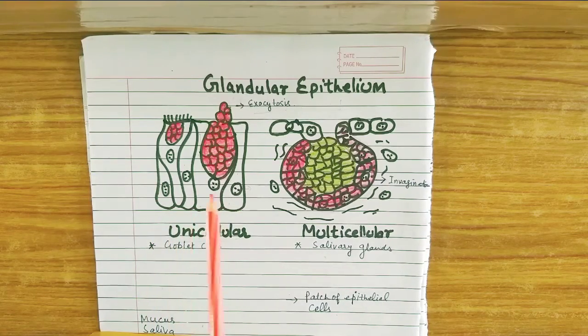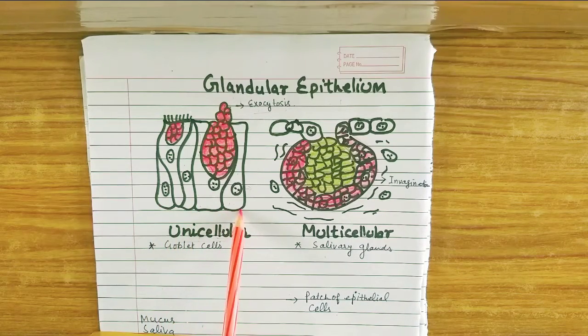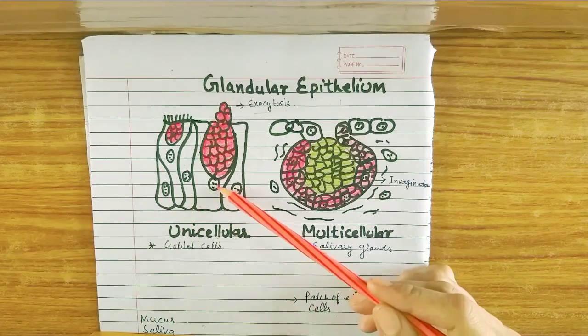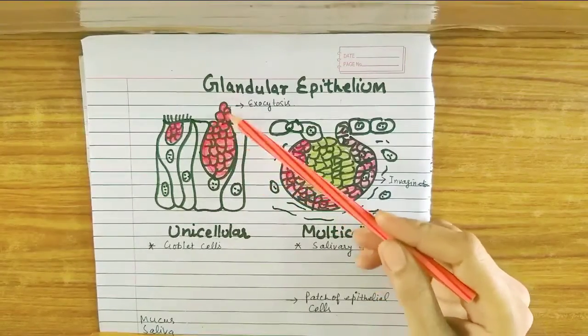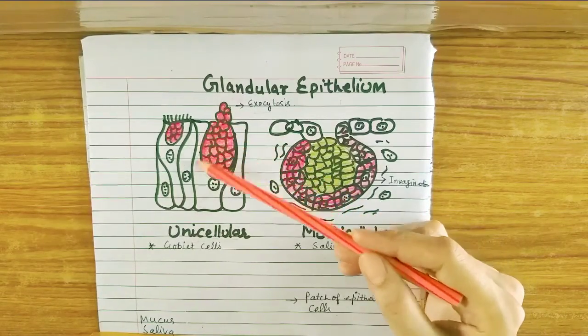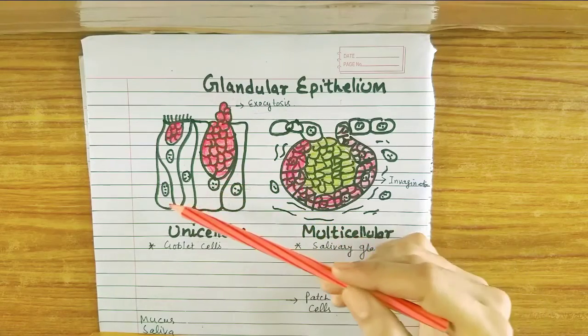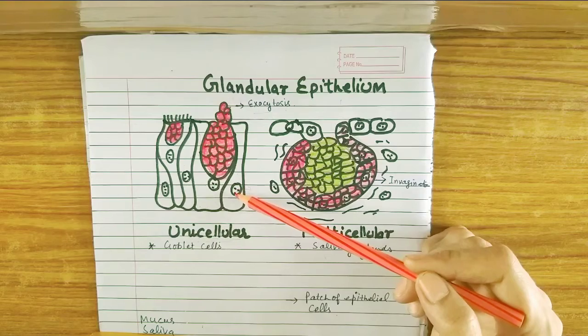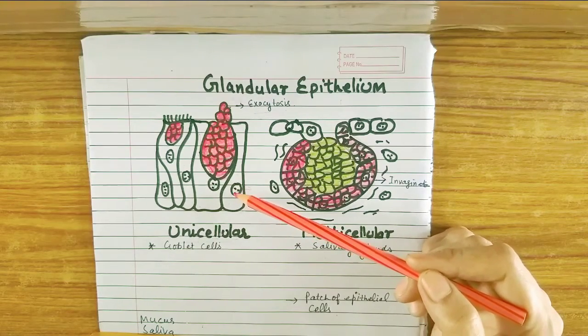Now, you can see that in this layer of cells, each cell has these bag-like structures, and when the substance is released, you can see that the mucus is released from this individual cell. Each and every cell will release its substance independently.